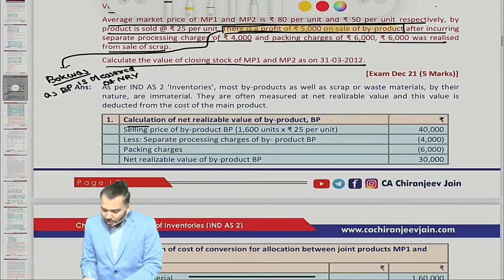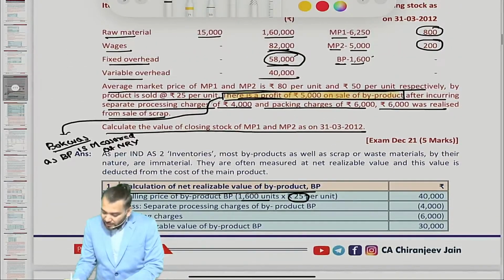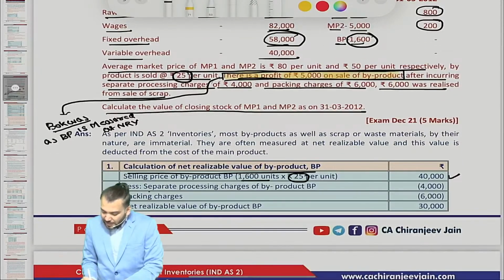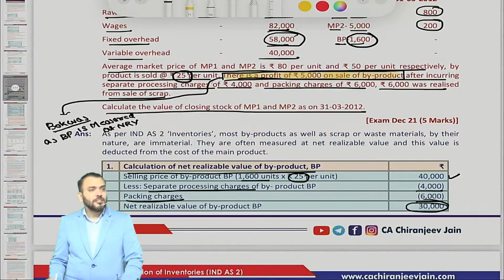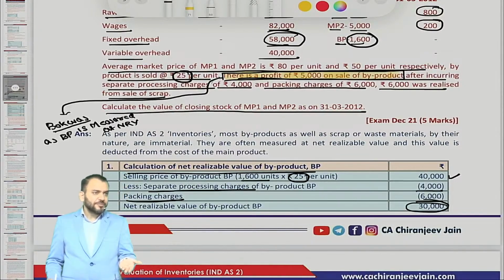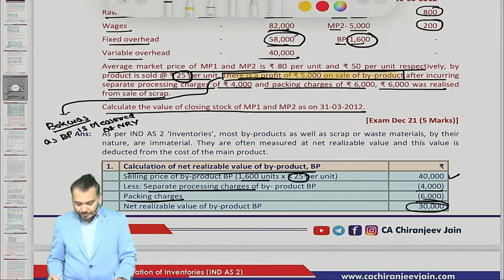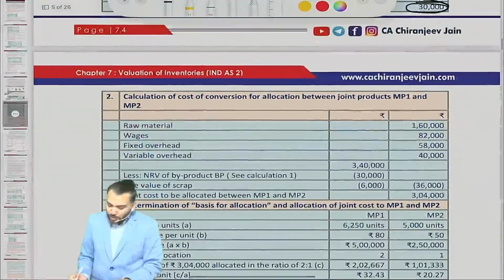Let us do the calculation of NRV of byproduct. Selling price given: 1600 into 25. 1600 produced, sale price is 25. From this we deduct separate processing charges 4000 and packing charges 6000. This becomes the NRV of byproduct. So NRV means estimated selling price minus estimated selling expense. Correct. Then we'll find the total joint cost.